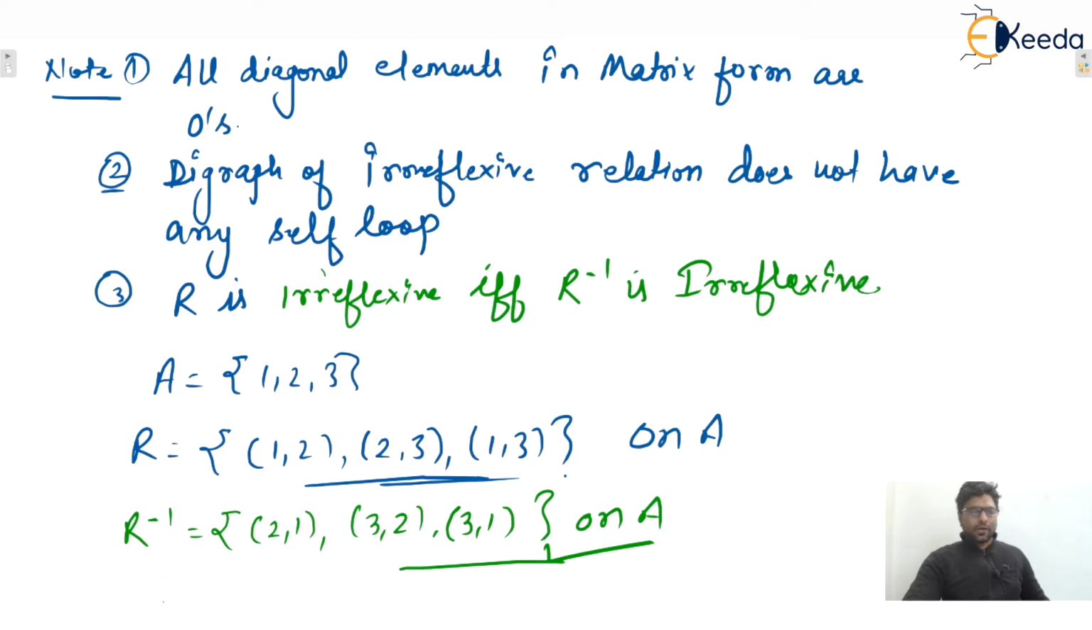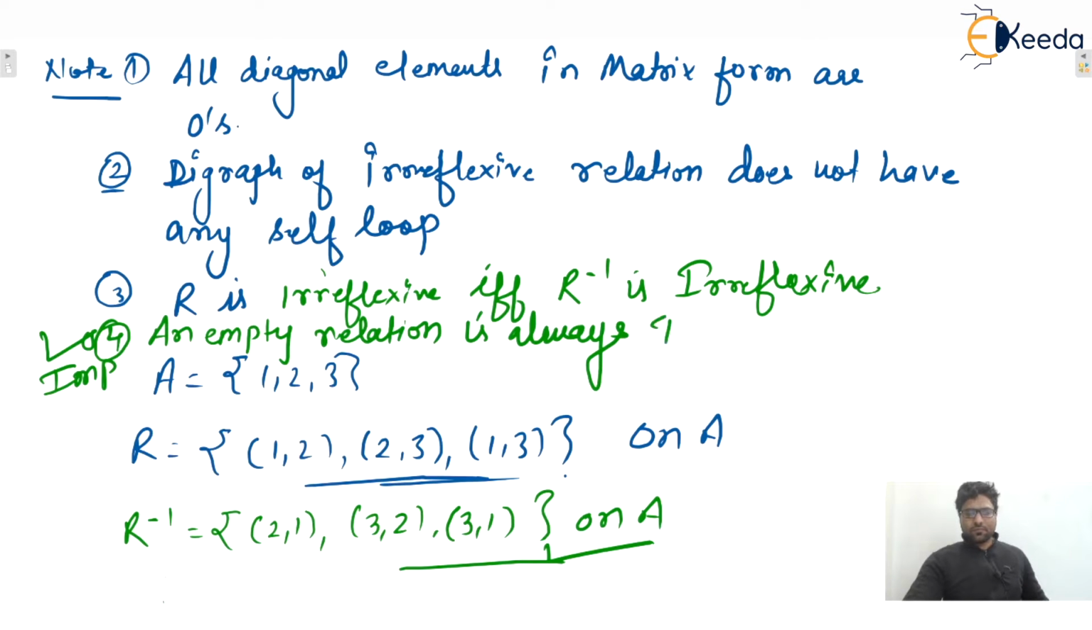And the last point you can make, the fourth one, that I already told you guys, is important also. What is that? We can say that an empty relation is always irreflexive. Empty relation means phi is always irreflexive. So I hope this one is clear to everyone.